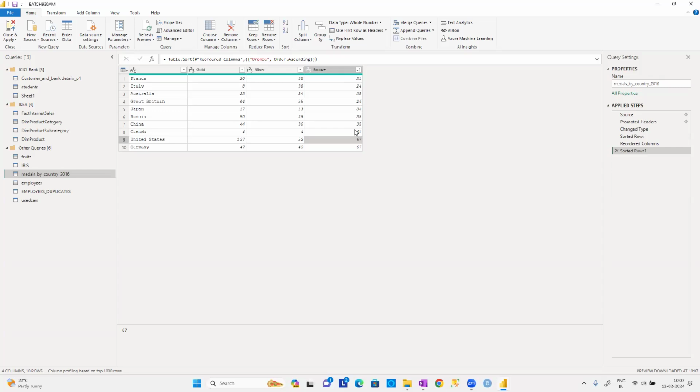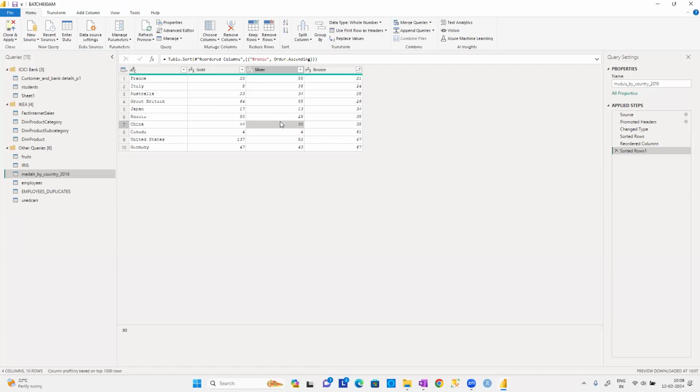Now what is my requirement? I want to put the silver in descending order or ascending order, whatever it may be. But silver is not applicable to all these values. Don't think that 4 will come first and at the last we are going to get a 55. It's not like that, guys. Only the countries which have the same number of bronze medals will be sorted in descending order. That means according to that, 30 will come first and 28 will come next, guys. Why? Because China has more silver medals than Russia.